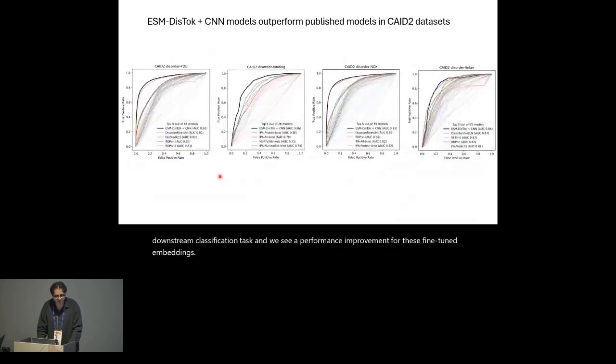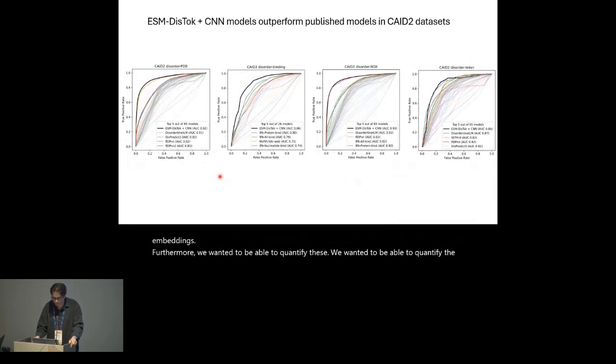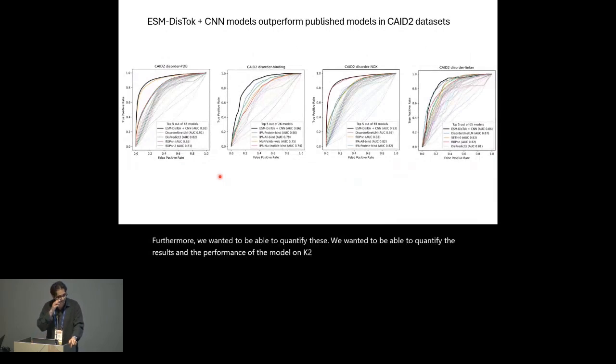Furthermore, we wanted to quantify the results and the performance of the model on K2 benchmark data sets. When comparing against 65 published models, we see that the ESM disttalk plus CNN model achieves a rank of 1 across 3 data sets and a rank of 2 in 1. What's particularly surprising here is that these were all using really minimal classifiers trained with a sequence-only input, which is a testament to how effective the fine-tuned representations are.